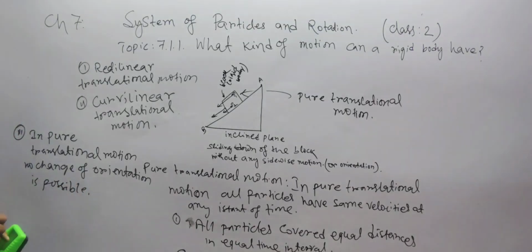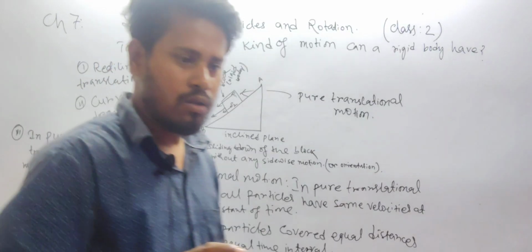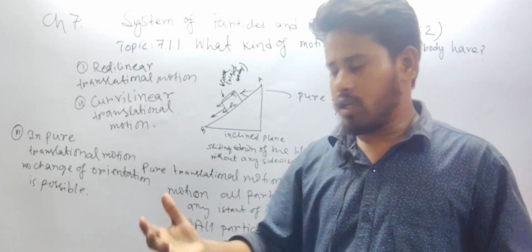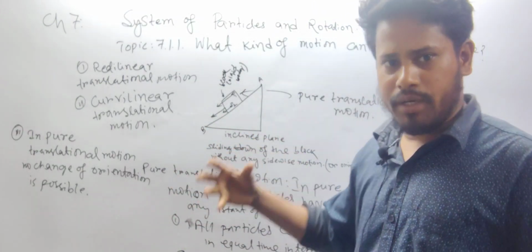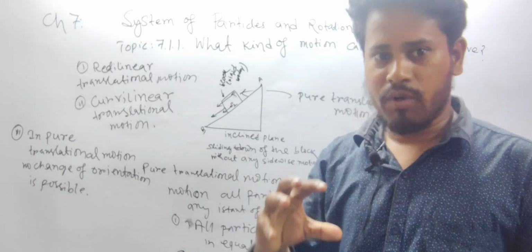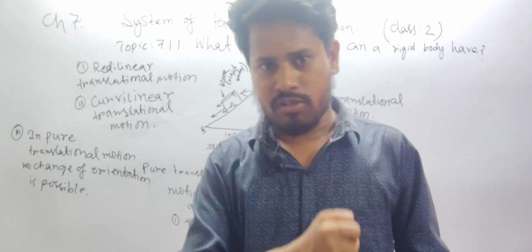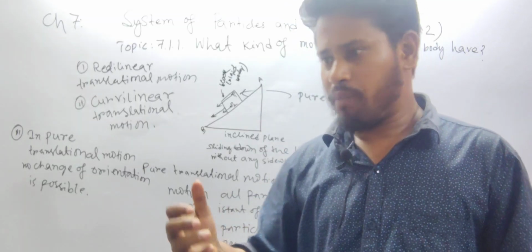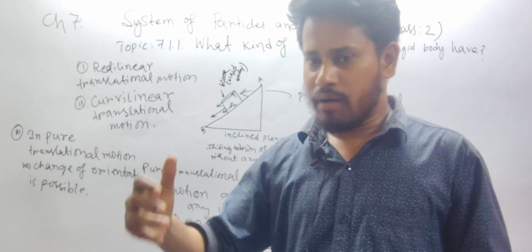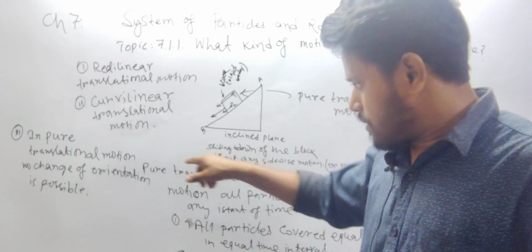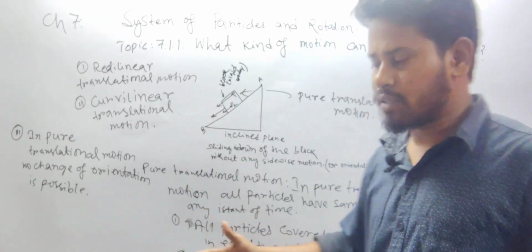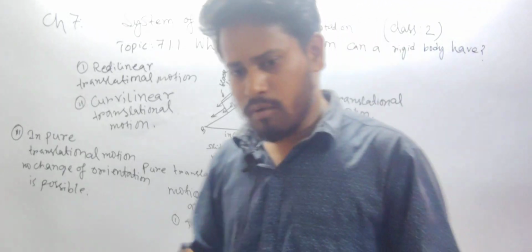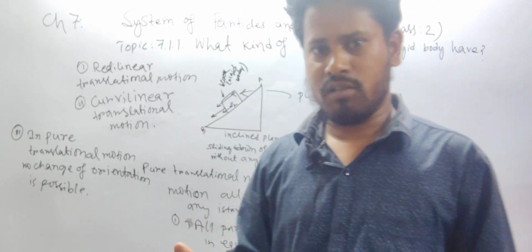Okay, so when an object is in pure translational motion, it cannot perform sidewise motion, and it cannot be oriented, it cannot rotate. The object cannot be rotated in pure translational motion. So it can only move in a particular direction. That direction may be curvilinear, or that direction may be rectilinear.